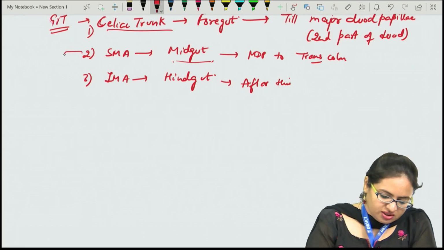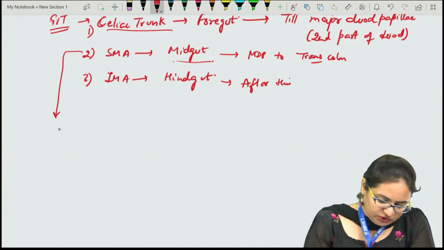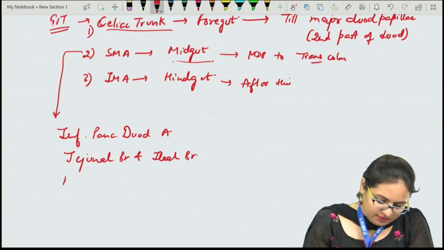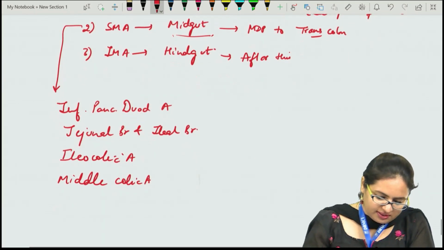The superior mesenteric artery gives rise to inferior pancreaticoduodenal artery. Then it gives rise to duodenal branches and the ileal branches, iliocolic artery, middle colic artery, and the right colic artery.